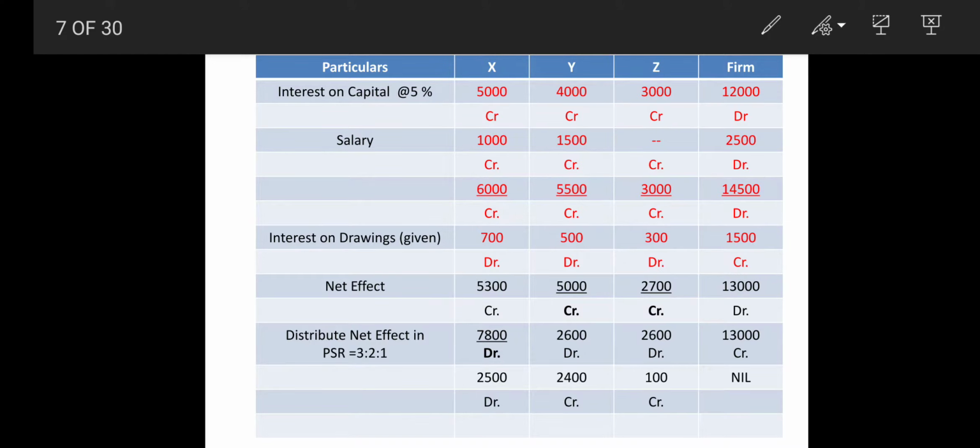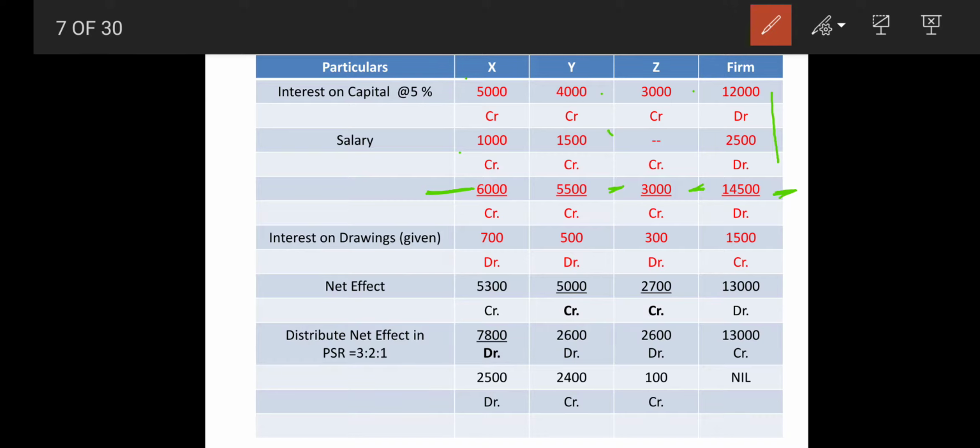Now that ends the omission and the error part in the sum. So now we are going to make the total of this. So for doing the total, what is to be considered, that first we have to highlight. So 5,000 plus 1,000, so that gives you 6,000. 4,000 plus 1,500 gives you 5,500, and same way 3,000 plus dash is equal to 3,000, and vice versa 12,000 plus 2,500 will give you 14,500.